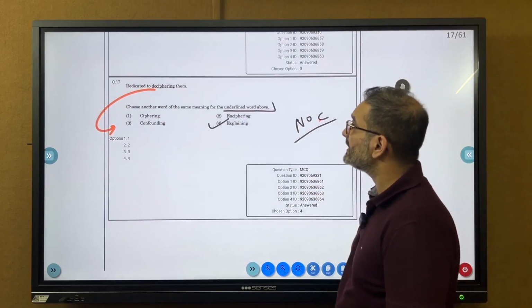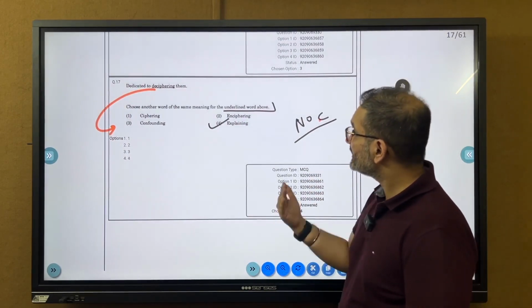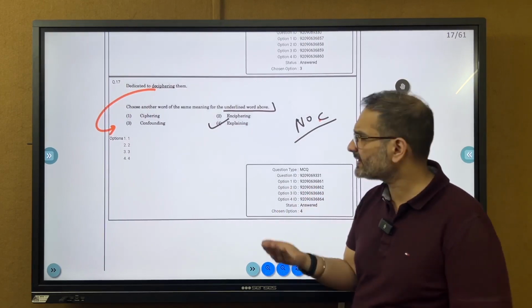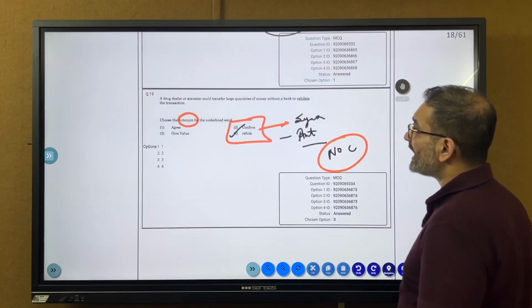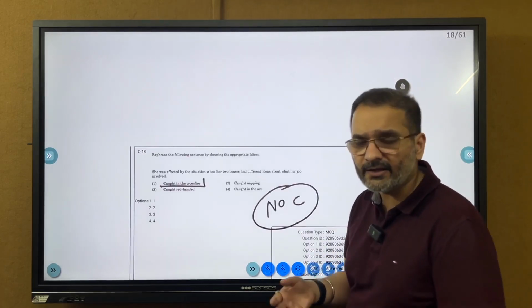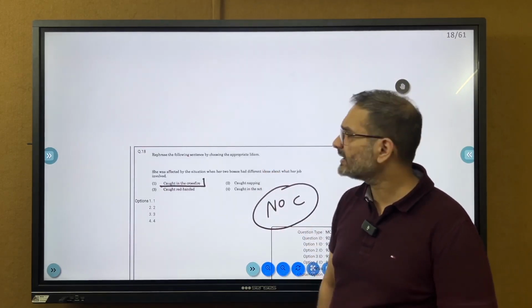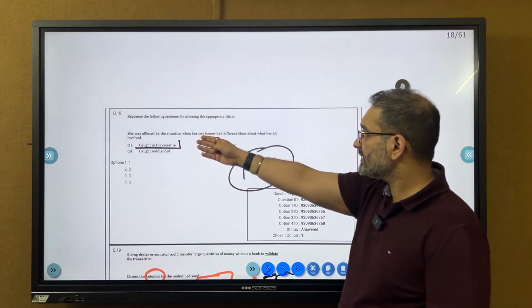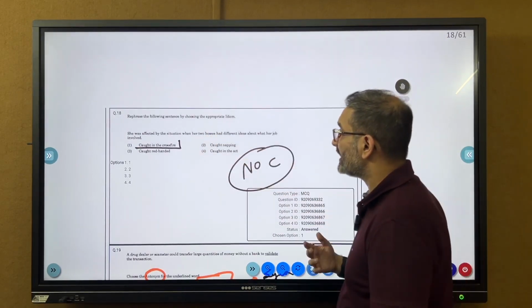Choose another word for the same meaning of the underlined word above. Deciphering, it pretty much means explaining. Again no challenge. All of these answers, मतलब इस बार ये आंसर की जो आई है वो काफ़ी ज़्यादा करेक्ट है, except in a certain few questions. Let's get to those. Okay, so she was affected by the situation when her two bosses had different ideas.